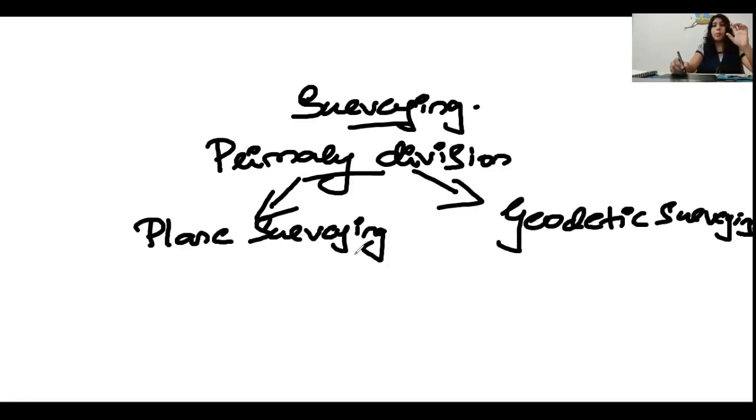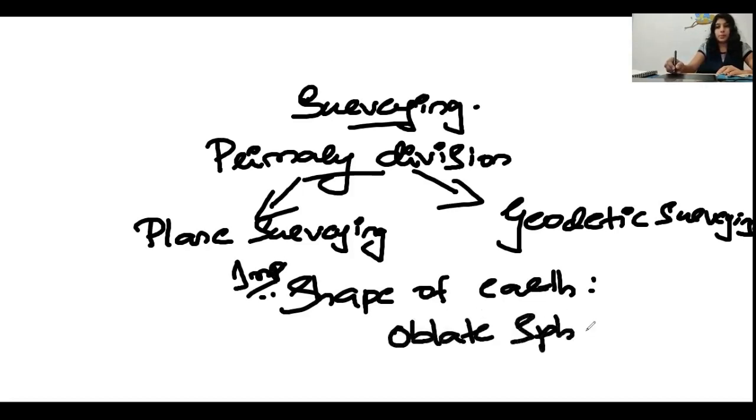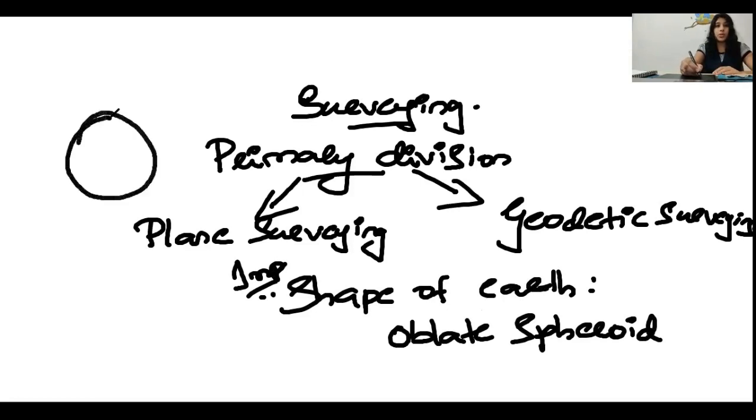The most important thing which differs plane surveying and geodetic surveying is the curvature of the earth. Before coming to this topic, I will ask you, what is the shape of the earth? This is also an important MCQ examination. What is the shape of earth, everyone? Yes, it is oblate spheroid. It is not plane, it is a spheroid form. It will be like an egg form only. Oblate spheroid. This is the most important thing.